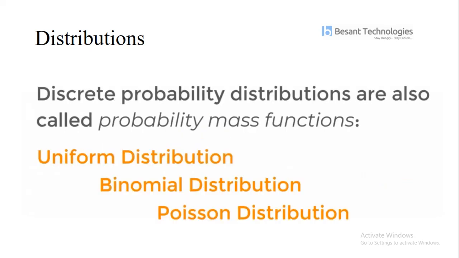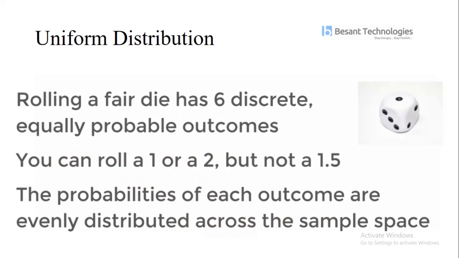A discrete distribution is classified into three kinds: one is uniform, another is binomial, and another is Poisson distribution. So what is uniform distribution? The outcomes come with equal spacing. For example, I am planning to roll this dice.